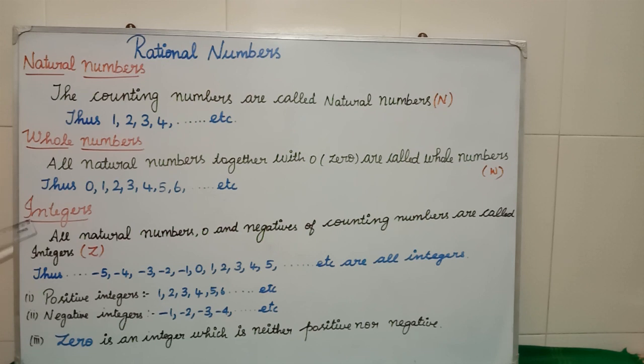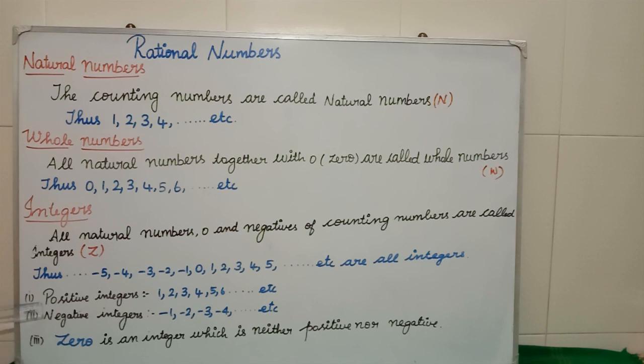Next we will move on to integers. All natural numbers, 0 and negatives of counting numbers are called integers, which means integers will have negative values, 0 and as well as positive values. You see this example here. We have so many numbers, I have started with -5, -4, -3, -2, -1. Then again it's coming 0. Then the reverse, 1, 2, 3, 4, 5 and goes on, are all integers.